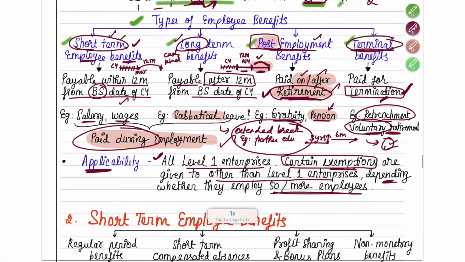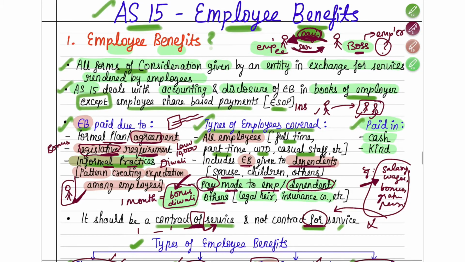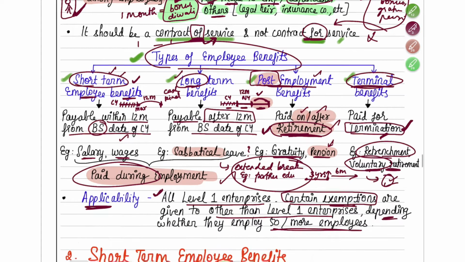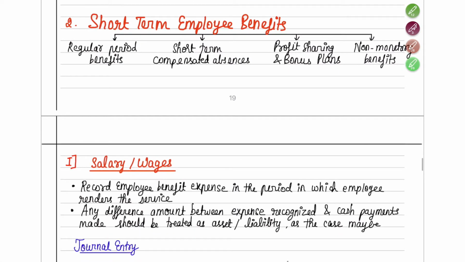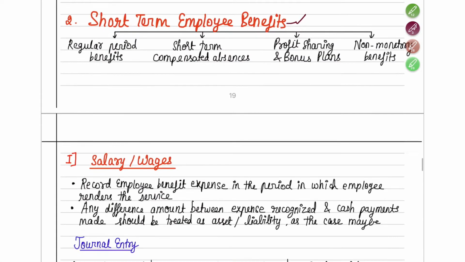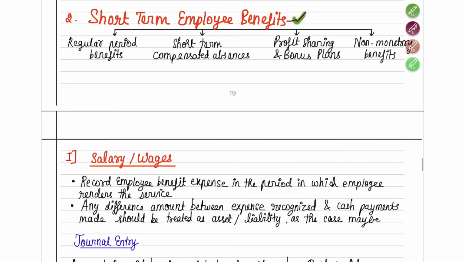Fine. So now we have completed our first page where we understood completely about employee benefits. What does it mean? What are the types of employee benefits, etc. Okay. Next topic we are going to move on to is short-term employee benefits. Now here we saw what the types of employee benefits are. We had read four types, in which short-term employee benefits we are now going to learn and understand in more detail.